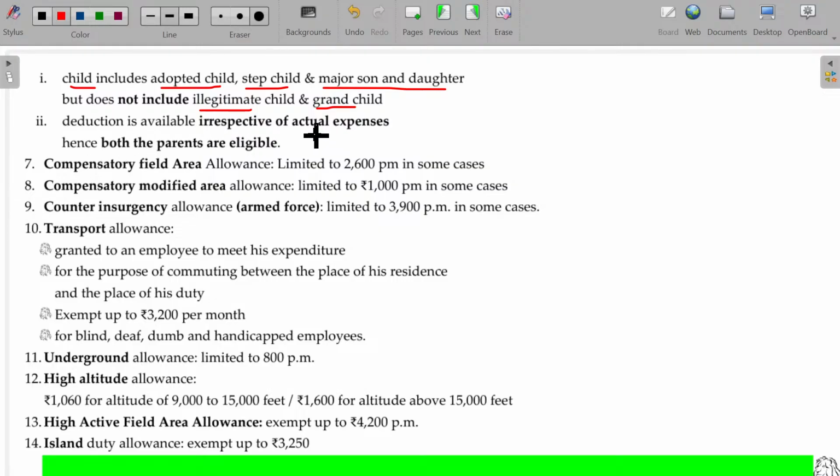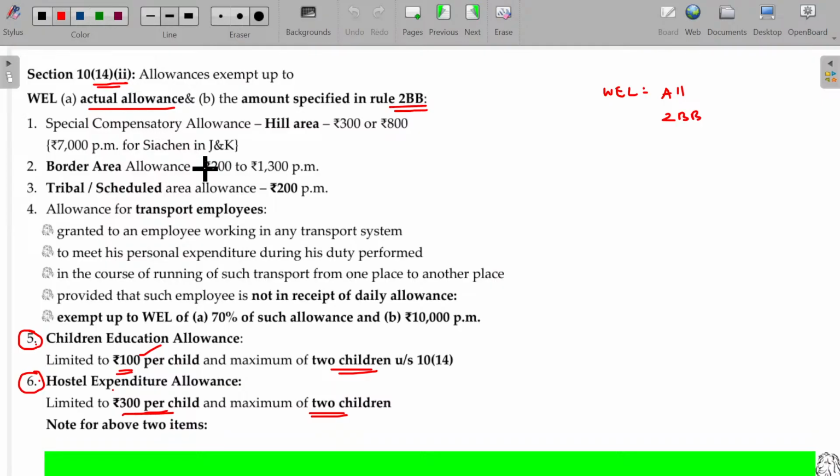And deduction is available irrespective of actual expenses. Both the parents are eligible. So that's the additional point, right? Whether you spend it or not doesn't matter, but you can enjoy this 100 rupees benefit. Both the parents, dad and mom. Say Mr. A as well as Mrs. A have X and Y, daughter and son.